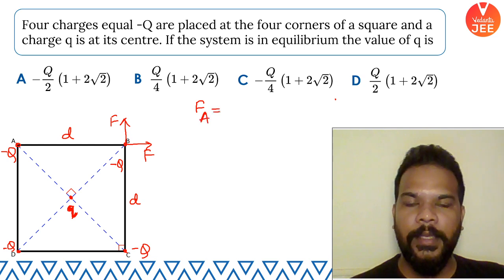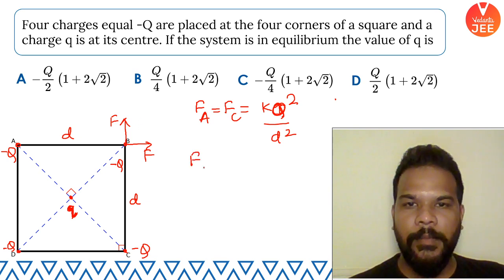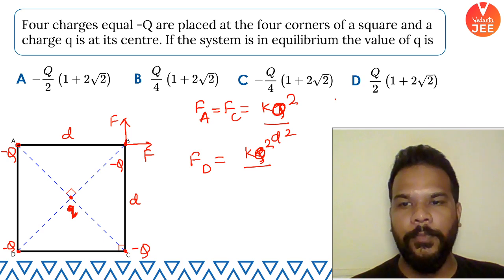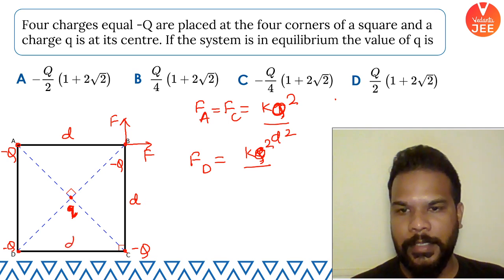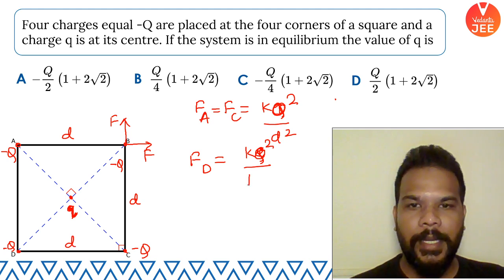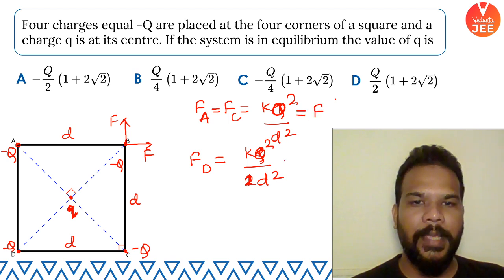I'm writing the magnitude: F because of A, F because of C is going to be K Q square by D square. And the force applied by the charge placed at D will be K Q square by the gap between these two. D and B are separated by a gap root 2 D. You know how to do that simple calculation by Pythagoras theorem. If this is D and this is D, the hypotenuse is root 2 D. Squaring that will give you 2 D square. So if I call these two forces F, then FD is basically F by 2.